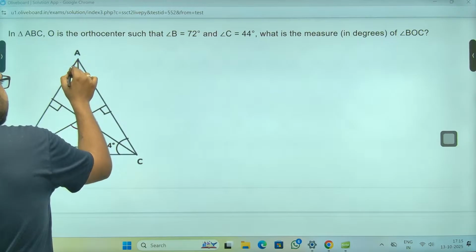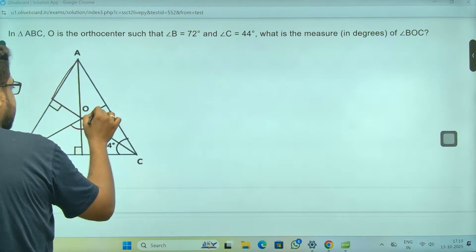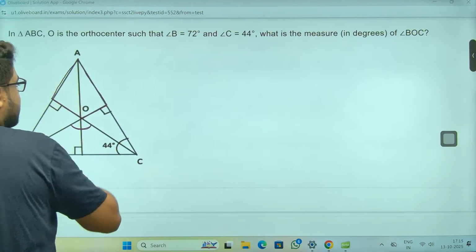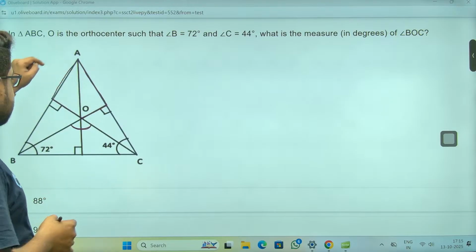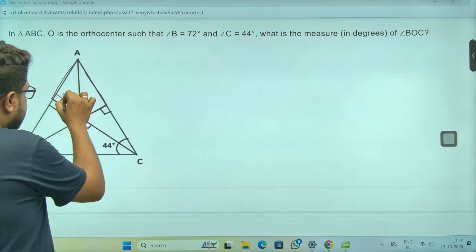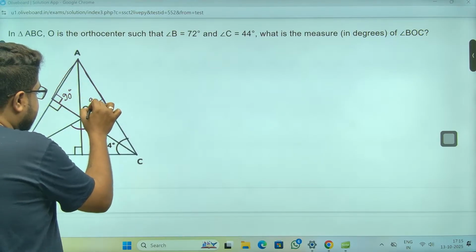Sir, always in case of orthocenter, take this quadrilateral. You can see this is 90 degrees, and this is 90 degrees.